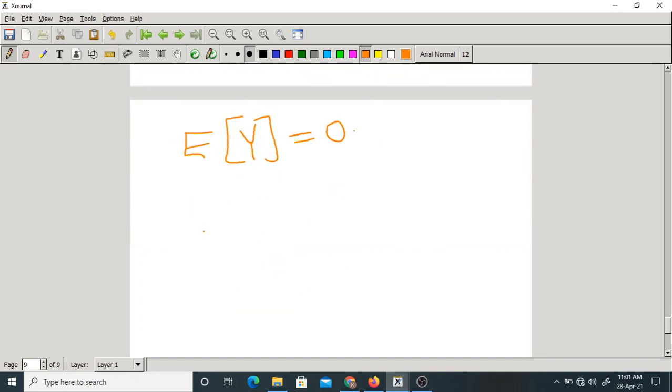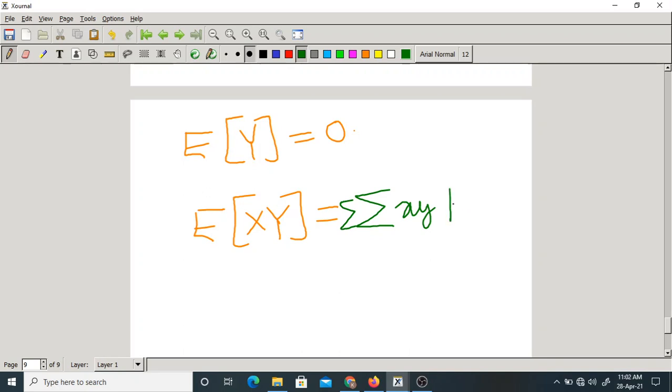Now, what is the expectation of xy in the given example? Can you find it? First of all, what is the formula? It is the double summation over x and y of xy into Px,y of x comma y.